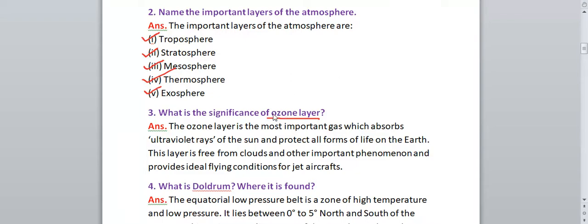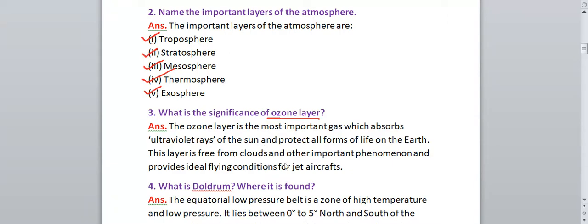So ozone layer plays a very important role in protecting us from the harmful ultraviolet rays of the sun. So that answer you will write over there. The ozone layer is the most important gas which absorbs the ultraviolet rays of the sun and protects all forms of life on the earth. So when ultraviolet rays fall on the earth, the ozone layer present in the atmosphere will absorb them and protect all the living organisms on the earth, like plants, animals, and even human beings.